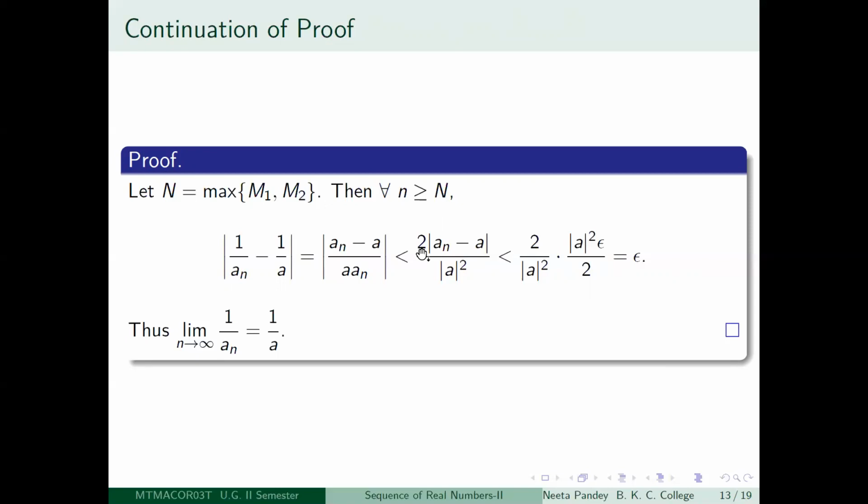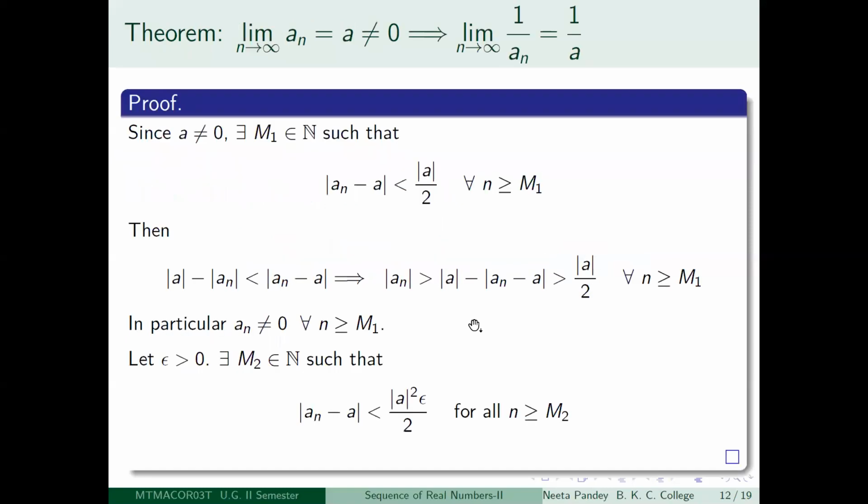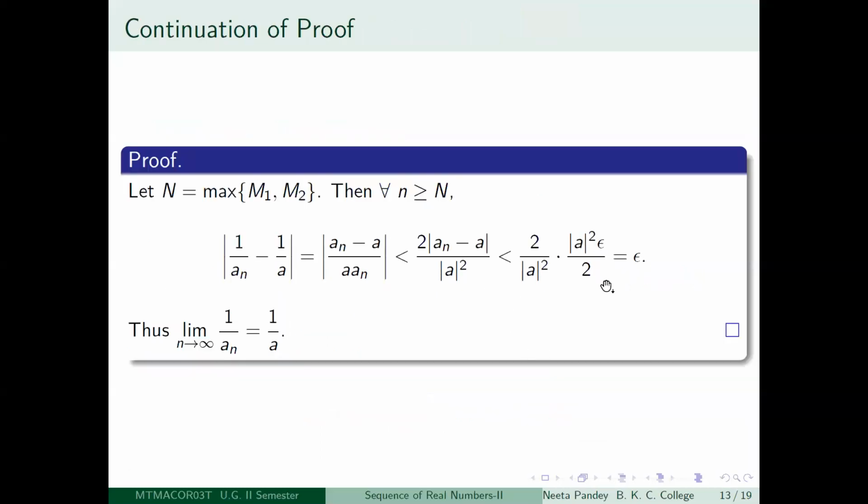Now you see, what you do is you look at 2 by mod a square. You leave that as it is and look at mod an minus a. So what do we know about mod an minus a? Mod an minus a is less than mod a squared into epsilon divided by 2 for all n greater than or equal to capital N. N is the maximum again of both these. So instead of mod an minus a, if we substitute mod a squared epsilon divided by 2, the number will become larger. So that is what we are doing here. Now you do some simple cancellations. Mod a squared will cancel out, 2 will cancel out, you will just be left with epsilon.